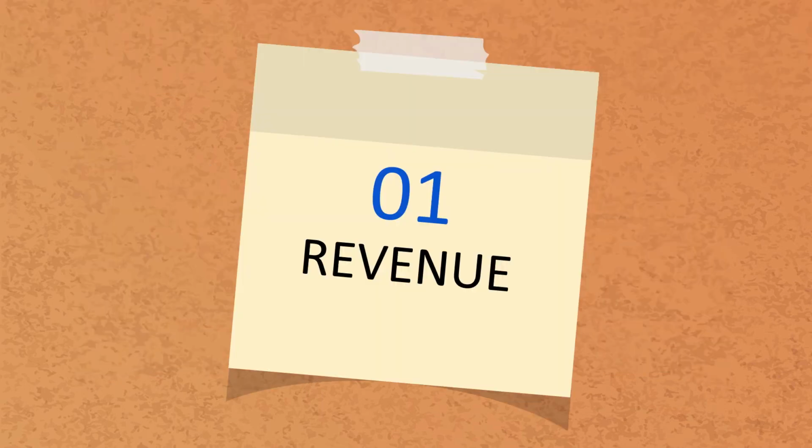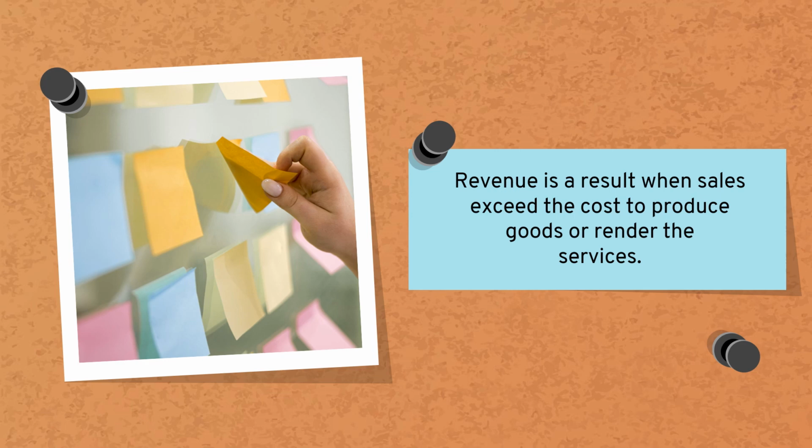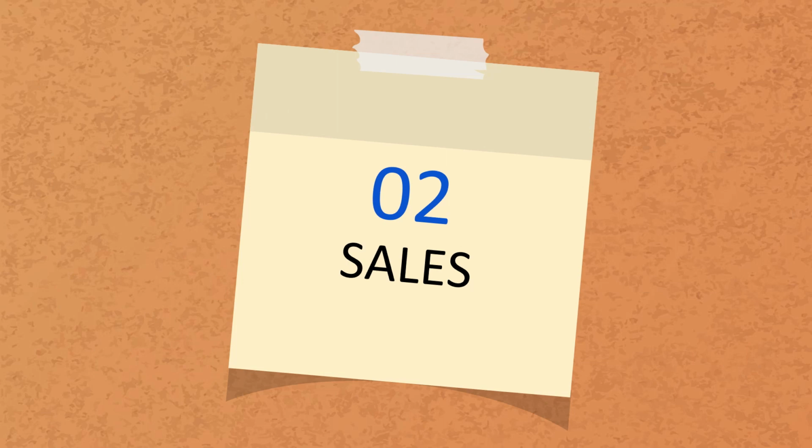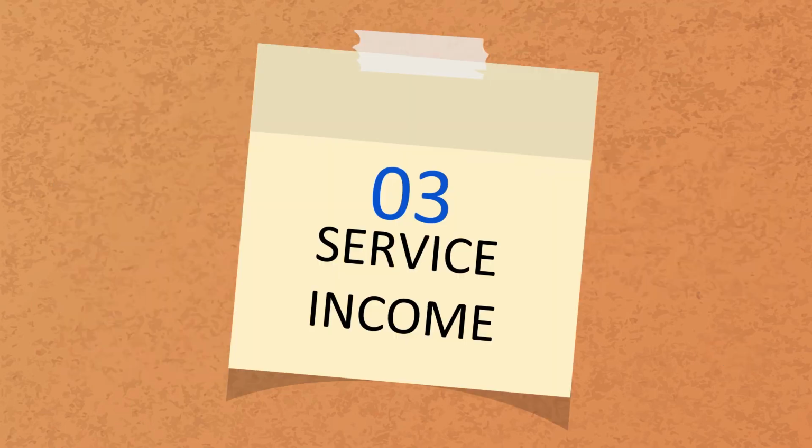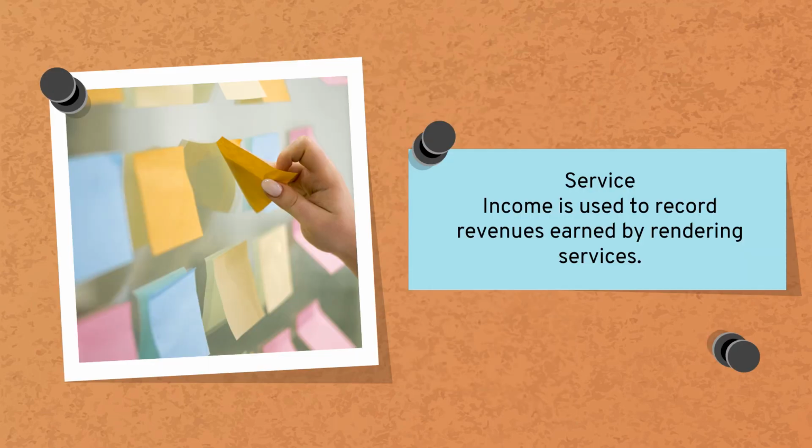Before we go ahead with computation, let's define the terms. First is revenue. Revenue is the result when sales exceed the cost to produce goods or render the services. Revenue is recognized when earned, whether paid in cash or charged to the account of the customer. Other terms related to revenue include sales. Sales is used especially when the nature of business is merchandising or retail. Third is service income. Service income is used to record the revenues earned by rendering services.